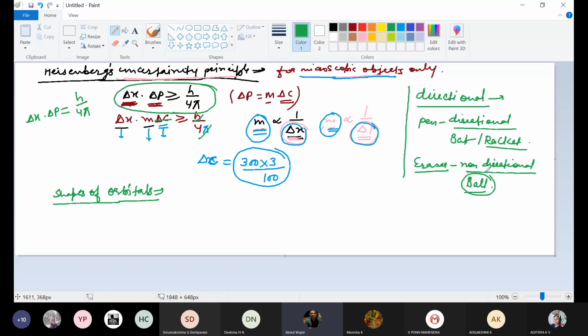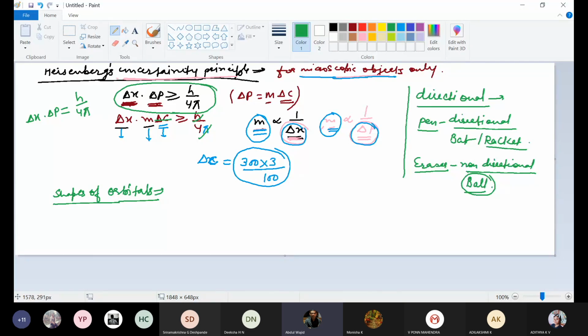So eraser is non-directional, ball is non-directional, pen is directional, bat or racket is directional. So if there is any change in properties by changing the direction, it is directional. And if there is no change in properties by changing the direction, such objects are called non-directional. So this is the meaning of directional or non-directional in chemistry.